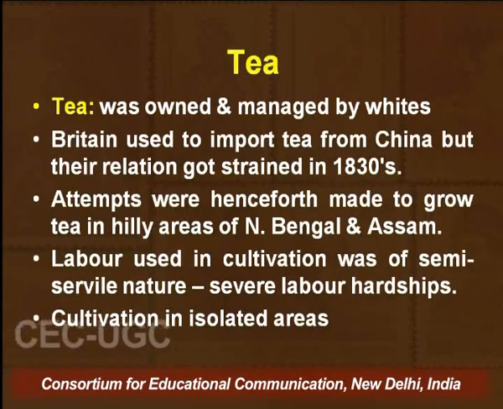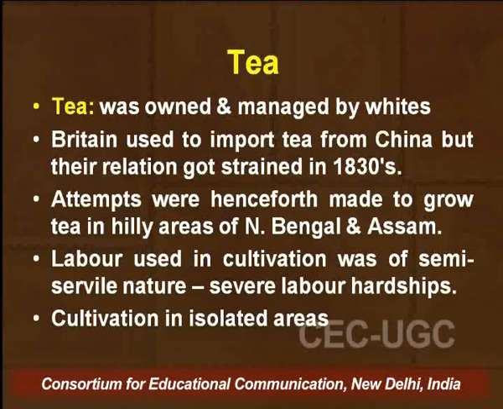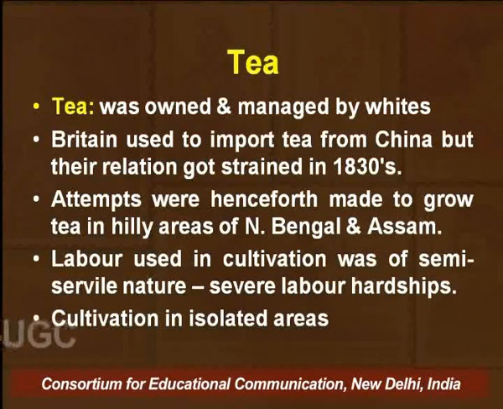Another important crop with regard to commercialization was tea, and we find that tea was owned and managed by the whites. Britain used to import tea from China, but their relations got strained in the 1830s.